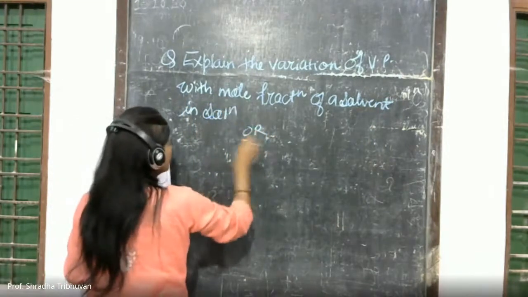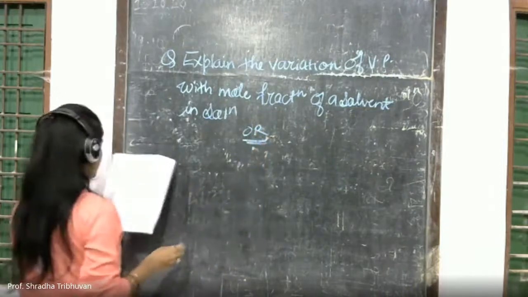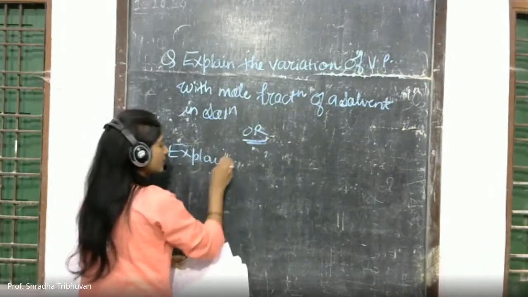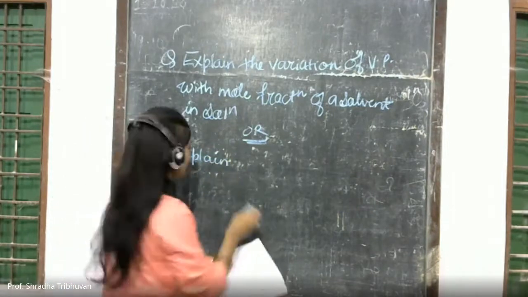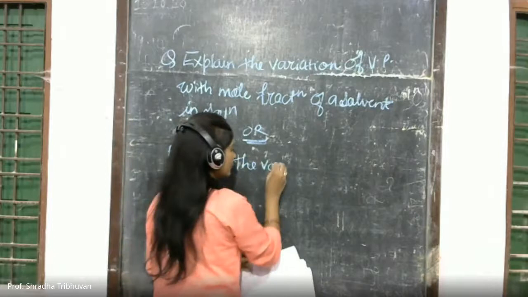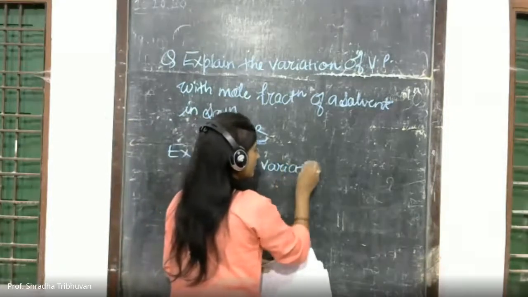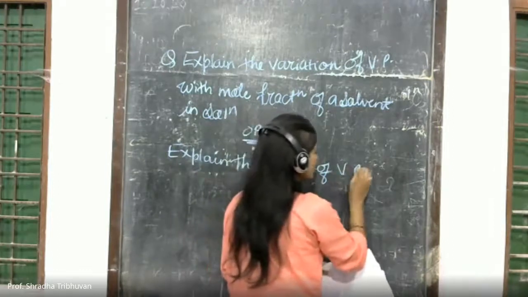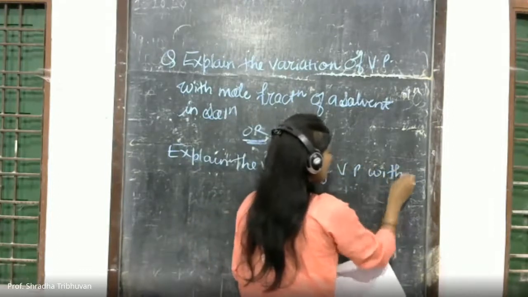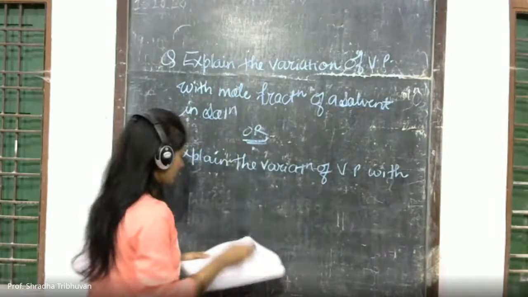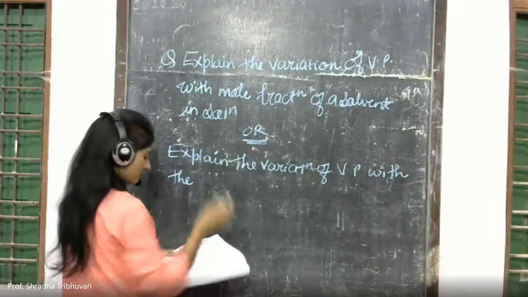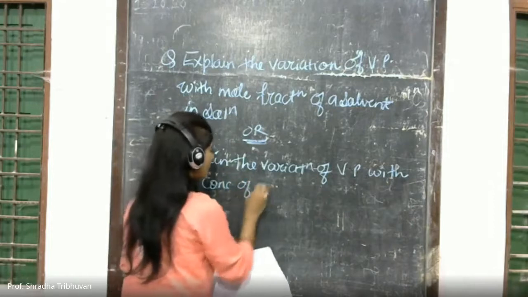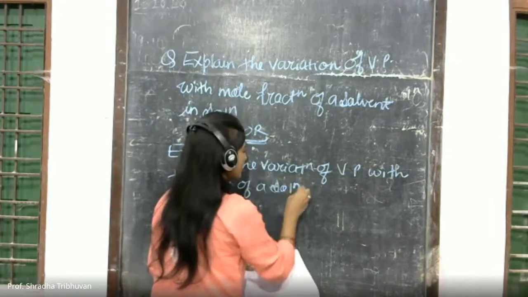Or the question may also be asked: explain the variation of vapor pressure with the concentration of a solution.